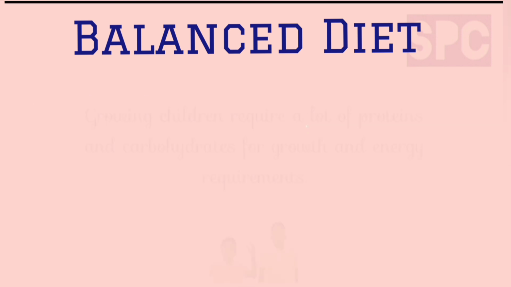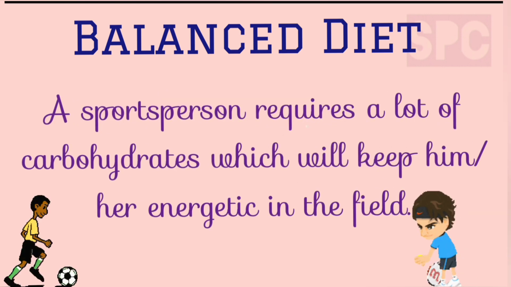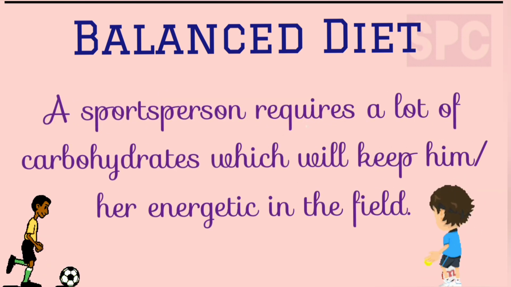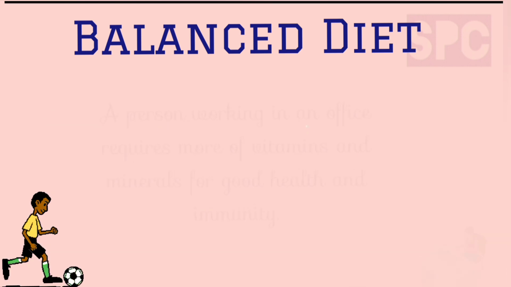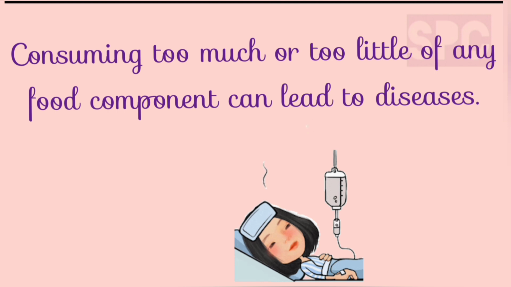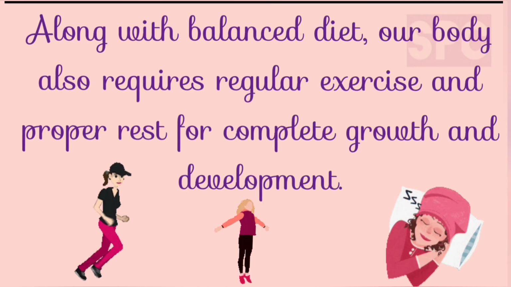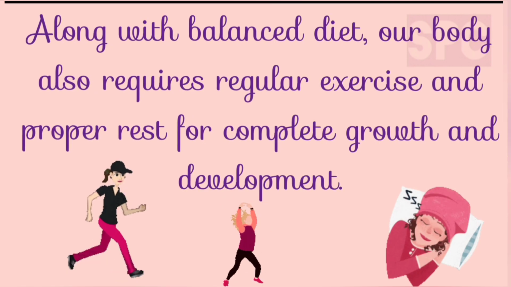Students, a balanced diet of a person depends on the age and nature of work he or she does. For example, growing children like you all require lots of proteins and carbohydrates for growth and energy requirements. A sports person requires a lot of carbohydrates which will keep him or her energetic in the field. A person working in an office requires more of vitamins and minerals for good health and immunity. Students, consuming too much or too little of any food component leads to diseases. Thus, it is important for us to take a balanced diet according to our requirements. Students, along with a balanced diet, our body also requires regular exercise and proper rest for complete growth and development.